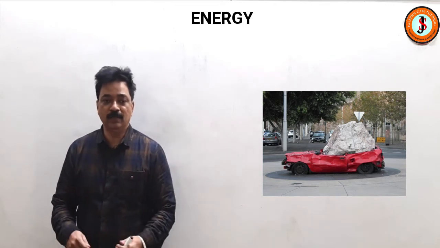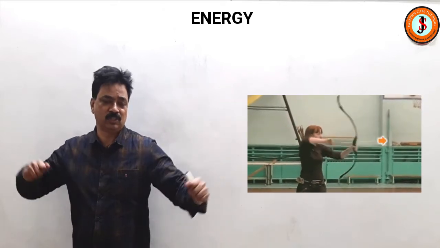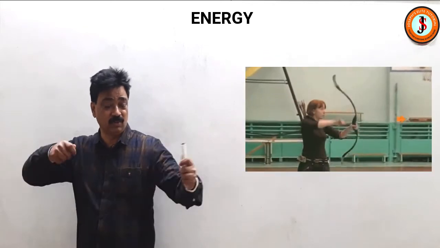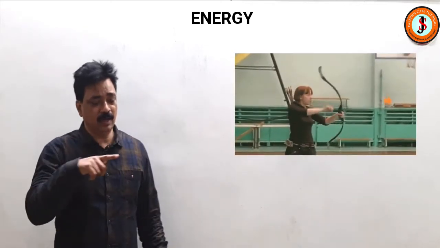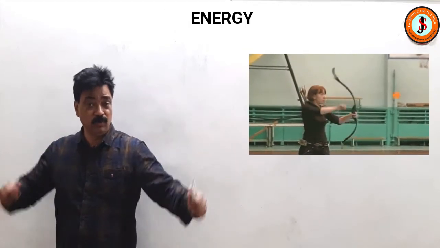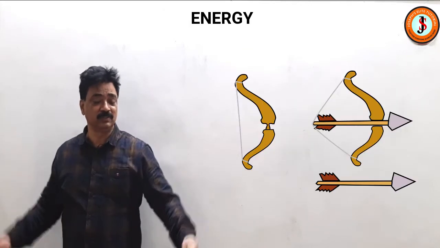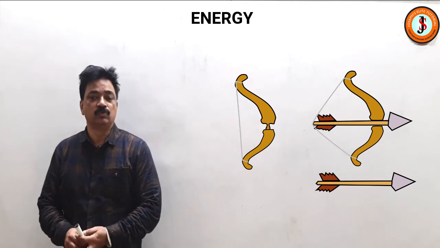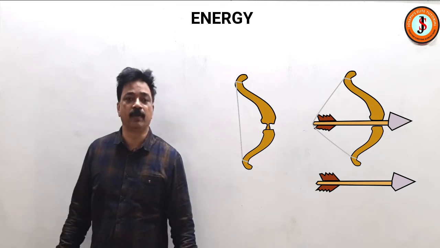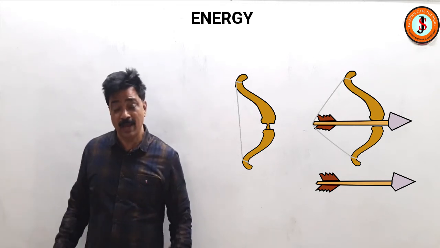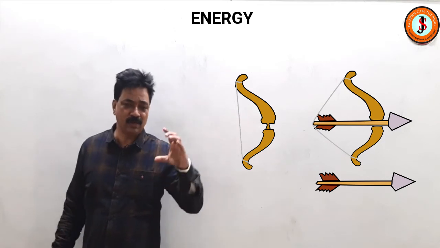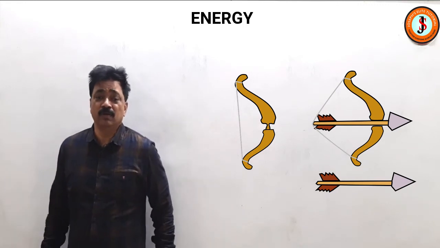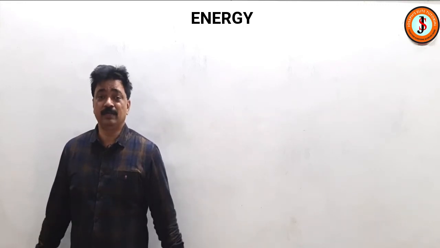Then again you see, if we have a stretched arrow, because of the configuration, because of that stretch of the string of the bow, the arrow will start moving as soon as you release the string. Because of that stretched string in the bow, the arrow moved. So therefore the stretched string of the bow had potential energy. Similarly, a compressed spring, if you suddenly release it, it will expand. So it will also have the ability to do work, and that is called potential energy.